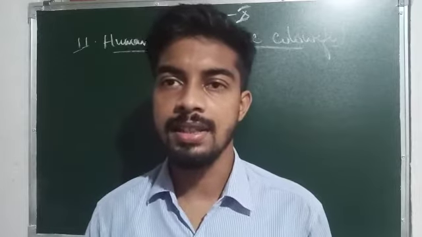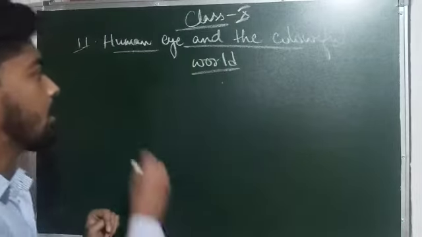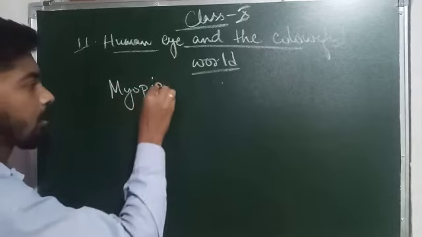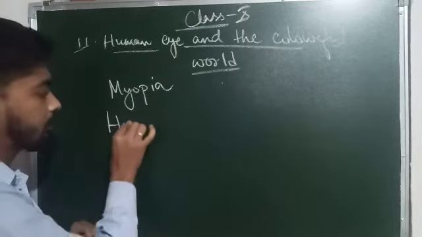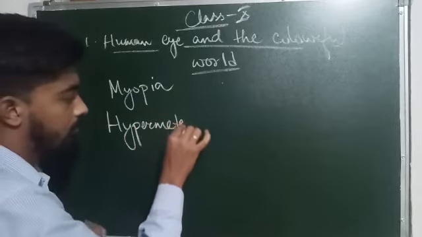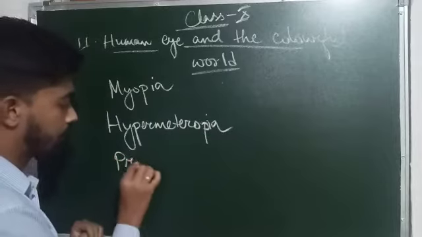So in these cases there arise some defects in our eye, and there are three types of defects: myopia, hypermetropia, and presbyopia.